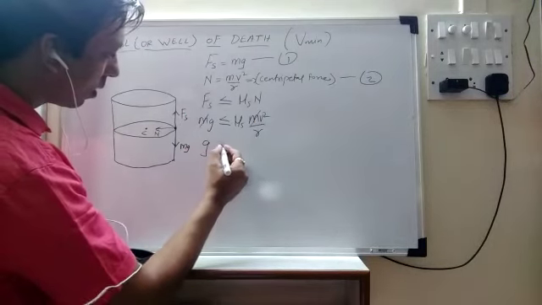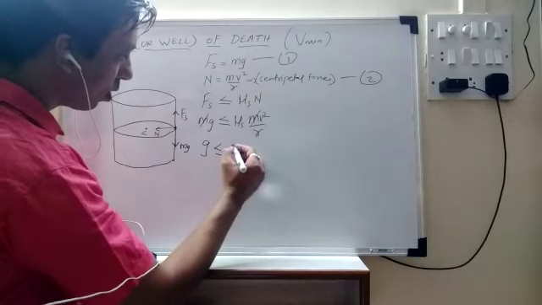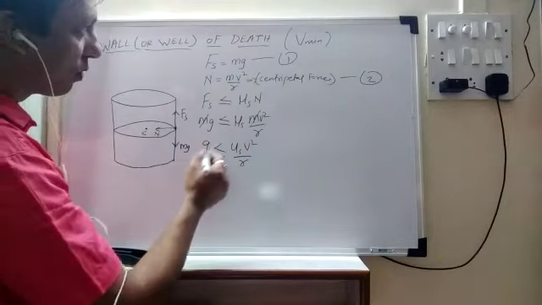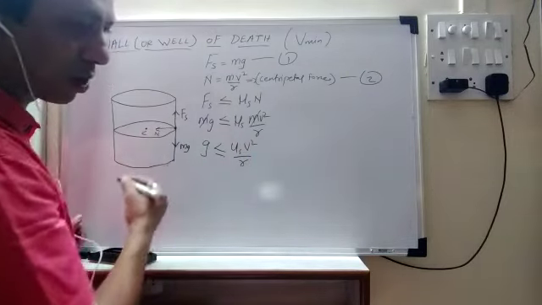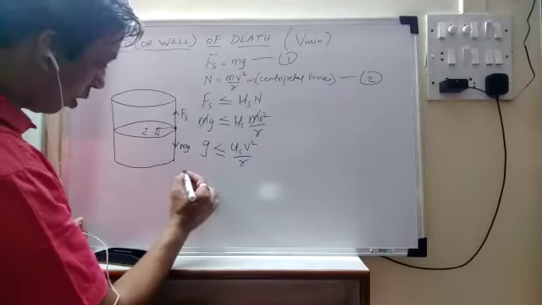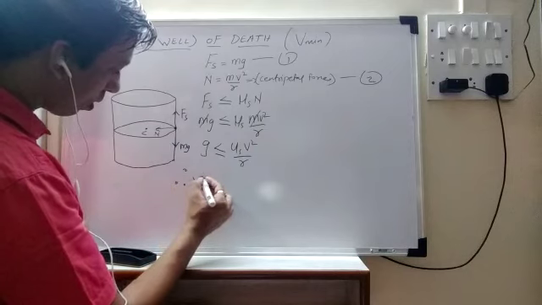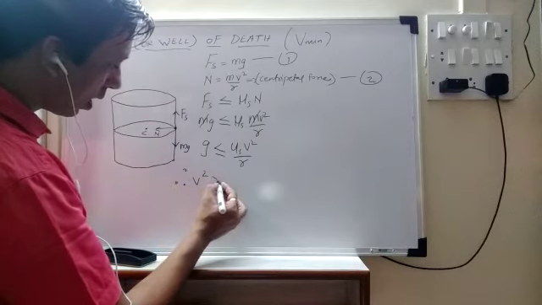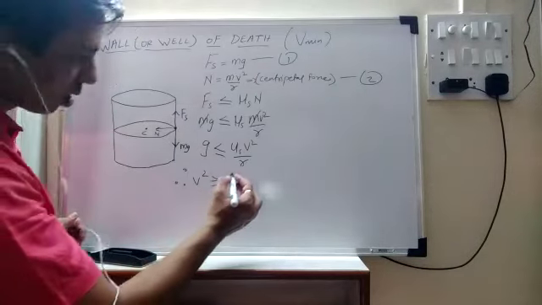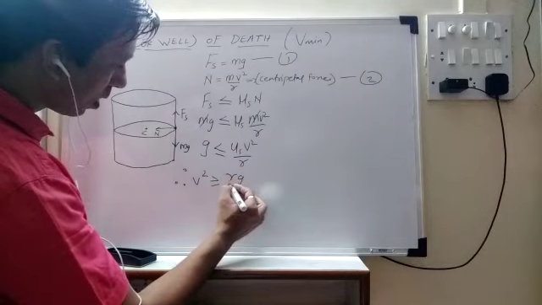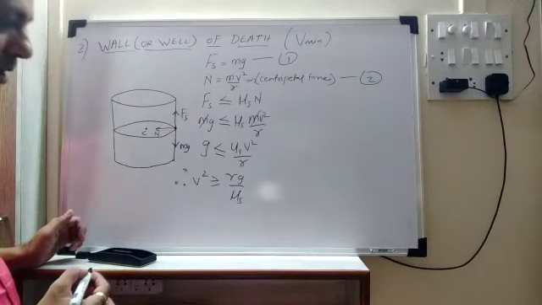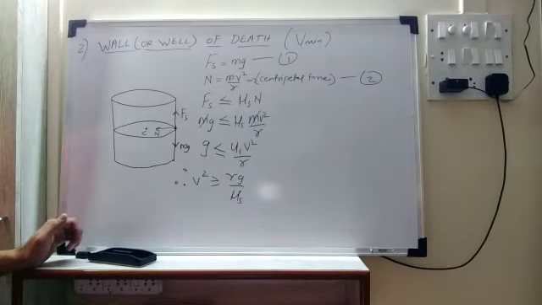Remaining will be g is less than or equal to mu s v square upon r. Since we want the expression for velocity, we keep velocity on the left side and everything else on the right side. Therefore, we can write that v square is greater than or equal to rg upon mu s.